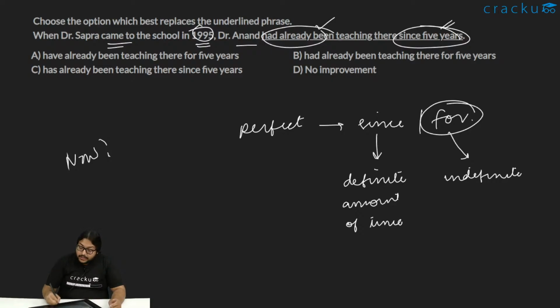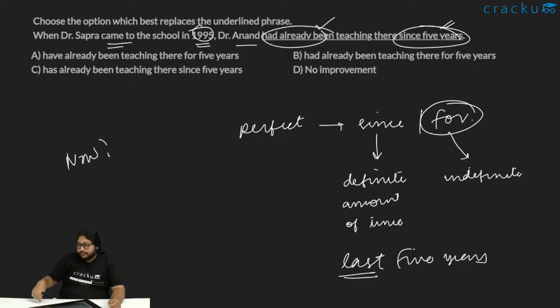If it would have been definite, say last 5 years, then we know that from 1995, 5 years from there. That is a definite time. But only 5 years is not definite. So had been already teaching there for 5 years, this should be the correct choice. Option B is the correct choice here.